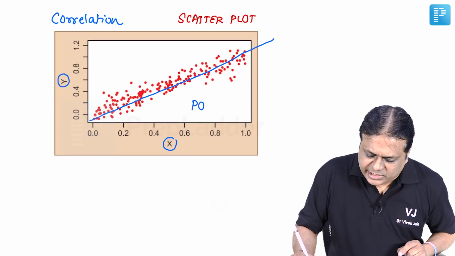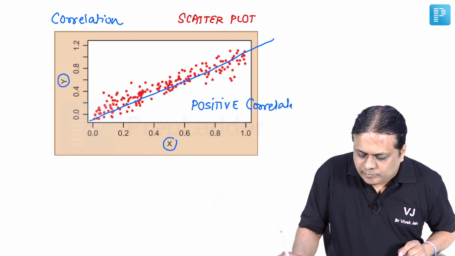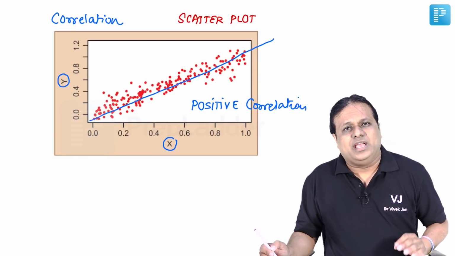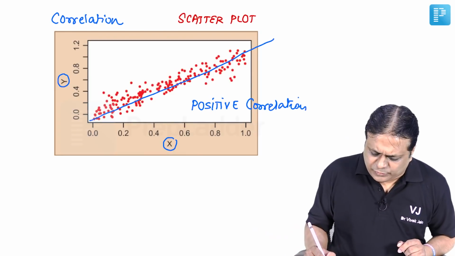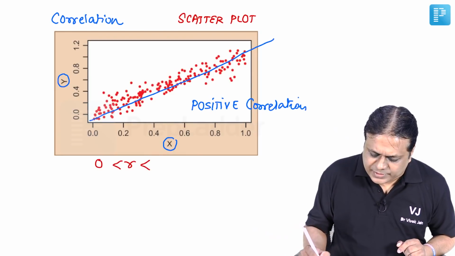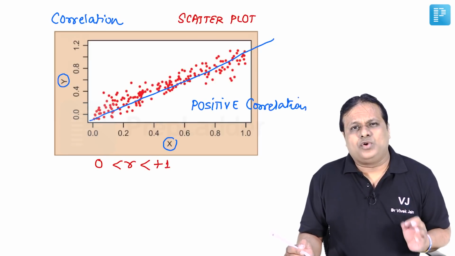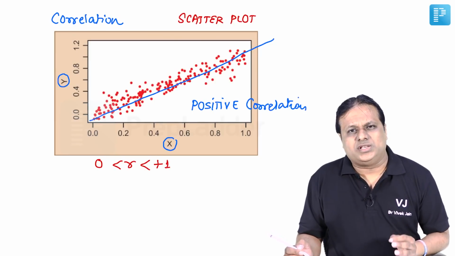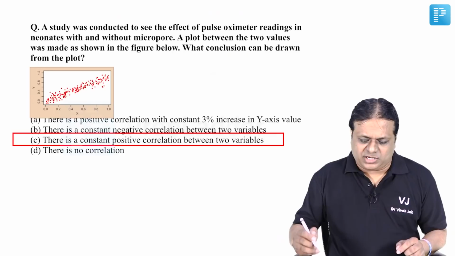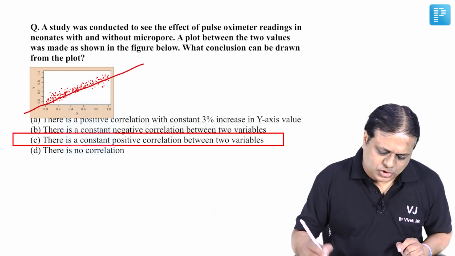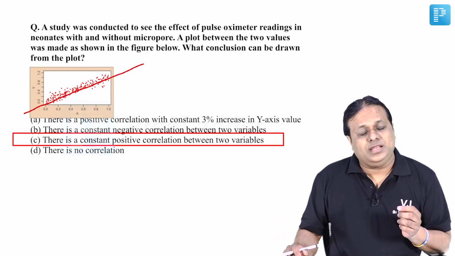So this is definitely a positive correlation. And what is the value of coefficient of correlation in positive correlation? Coefficient of correlation R will lie between 0 to +1. Here in this particular example, now we can mark the answer according to the choices given. Definitely now we can say there is a constant positive relation between two variables because the line is showing a positive slope, positive correlation. Let's move to the next question.